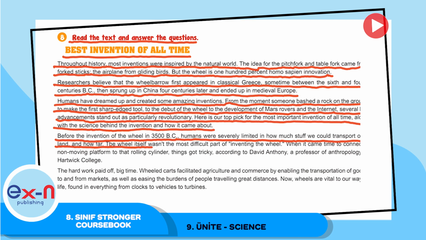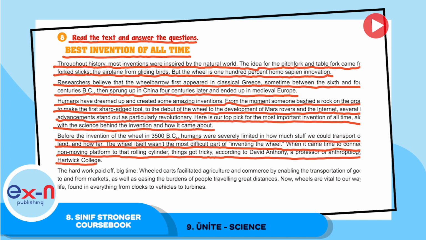The wheel itself wasn't the most difficult part of inventing the wheel. When it came time to connect a non-moving platform to that rolling cylinder, things got tricky, according to David Anthony, a professor of anthropology at Hartwick College.